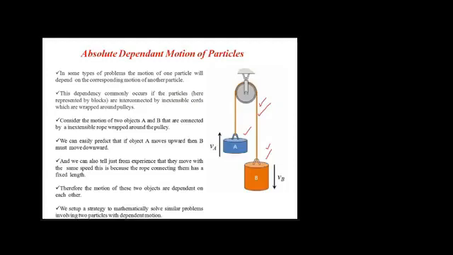Let's assume this. Now if block B moves downward, as a result of this downward motion, block A will move upward. Similarly, if block B moves upward, or if block A moves downward, then block B will move upward. So the motion of block A is dependent on the motion of block B, and the motion of block B is also dependent on the motion of block A. What we need to do is analyze those things and set up a strategy to mathematically solve such problems.